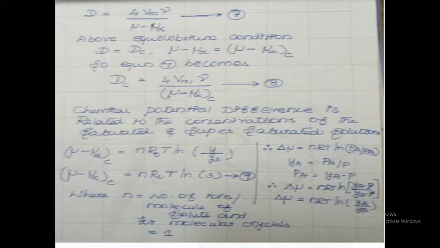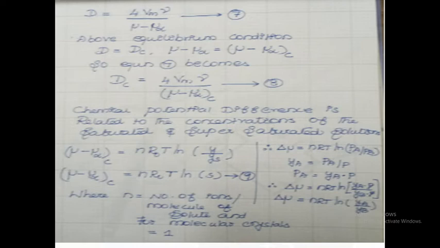At the critical condition, capital D is equal to dc, and mu minus mu infinity is equal to mu minus mu infinity at c. So equation 7 becomes D equal to dc, and mu minus mu infinity equal to mu minus mu infinity at c. Are you clear on that? Okay. So here dc is equal to 4 Vm gamma divided by mu minus mu infinity at c.